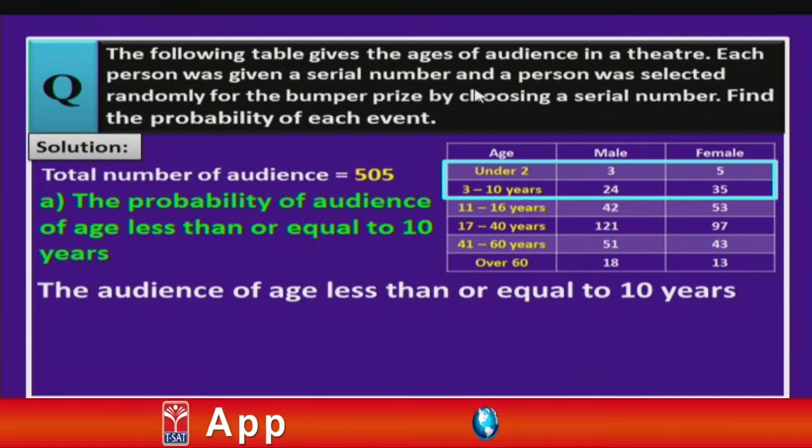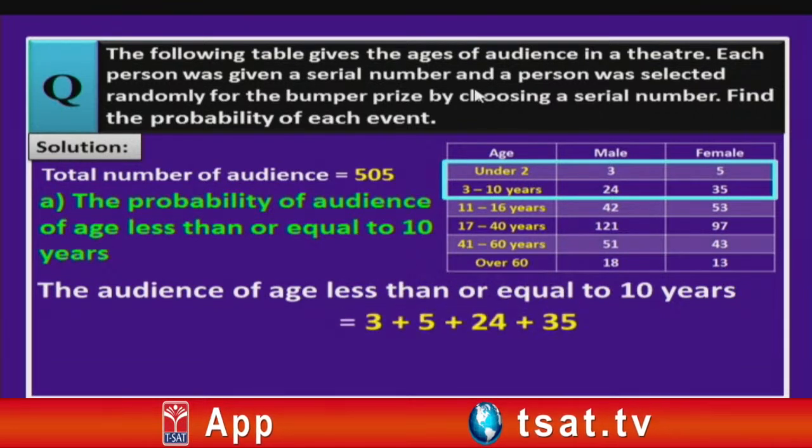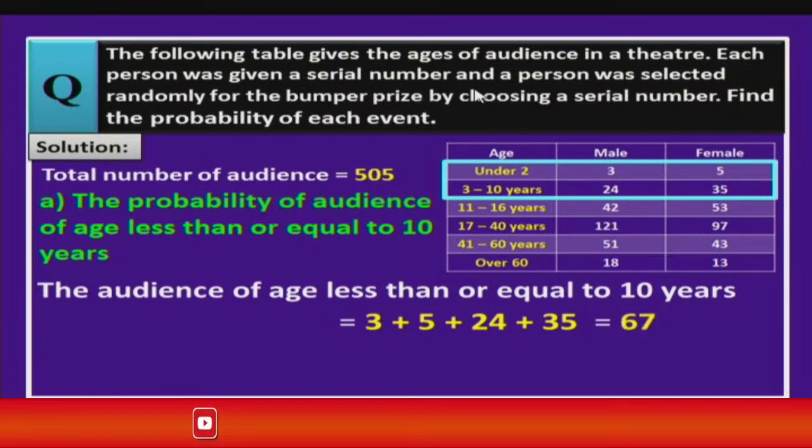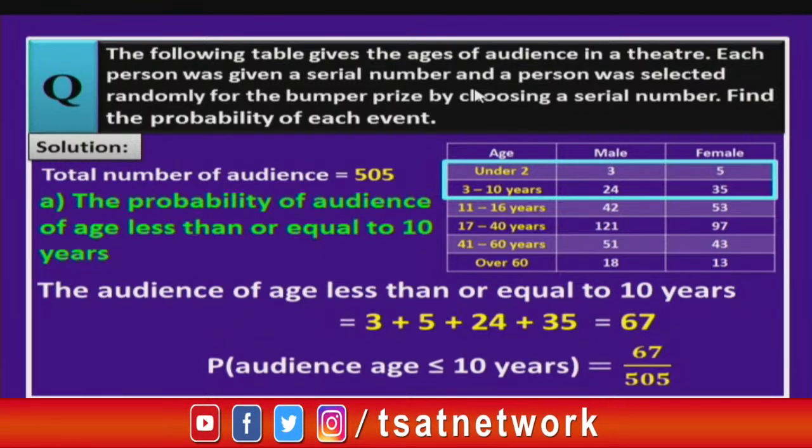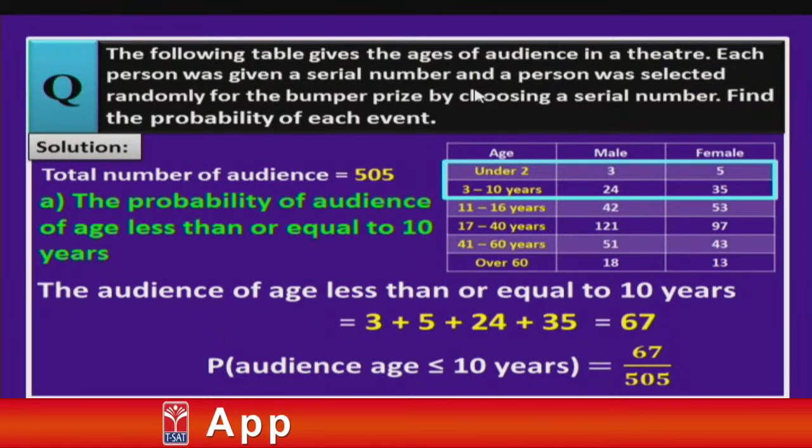Now, let us find the sum, children, that is 3 plus 5 plus 24 plus 35. What do you get? You are right, it is 67. So, this will become our favorable outcome. So, probability of audience age less than or equal to 10 years is 67 by 505.